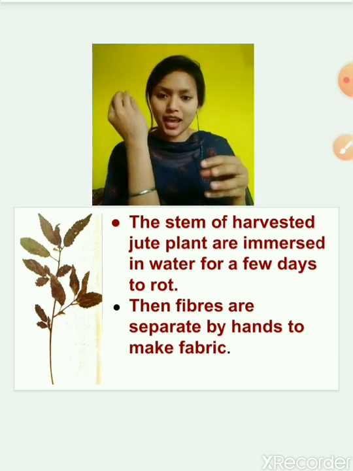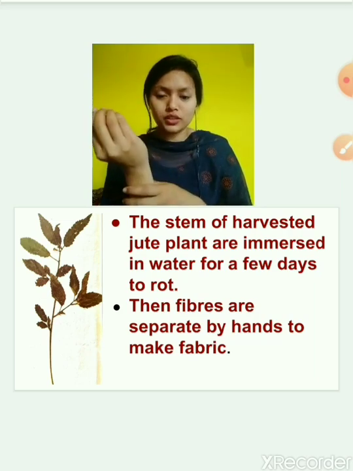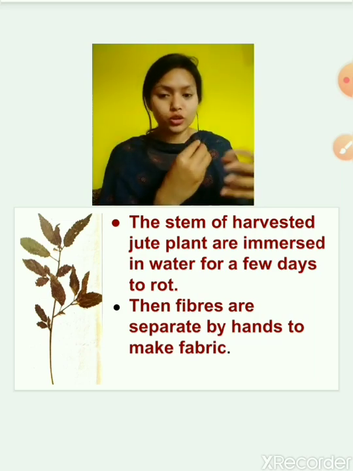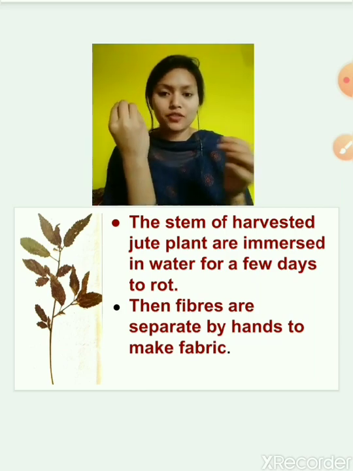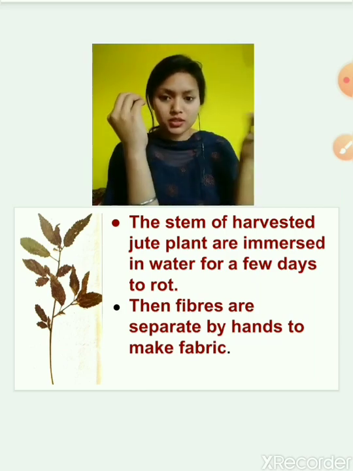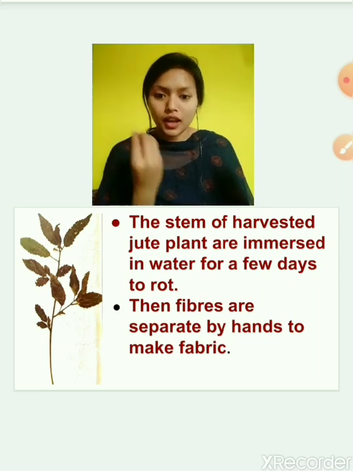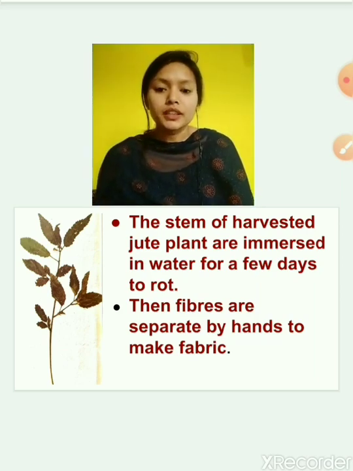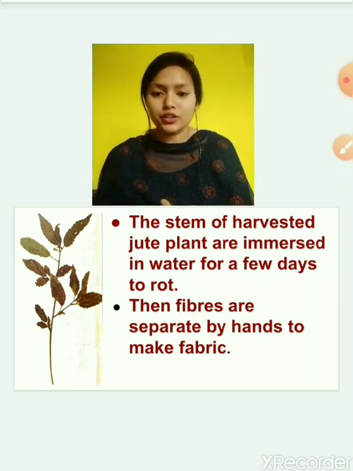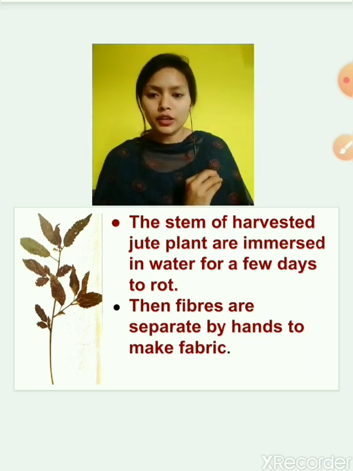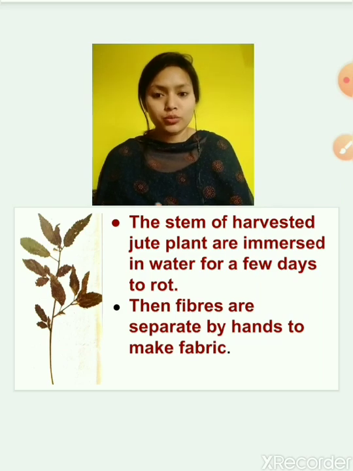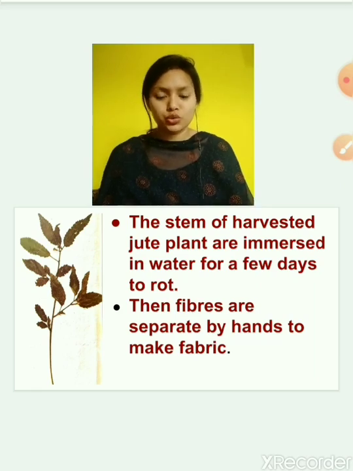If we soak the stem in water for 4 to 5 days, the outer covering of the stem can easily come out. So they just pull it using their hands. Then fibers are separated by hand to make fabric. As you must have seen, jute ropes and jute mats, so many things are made of jute.